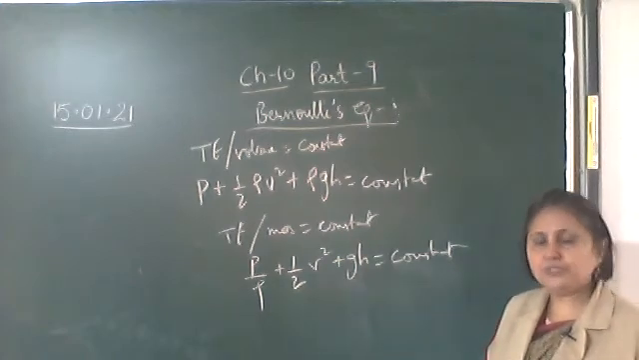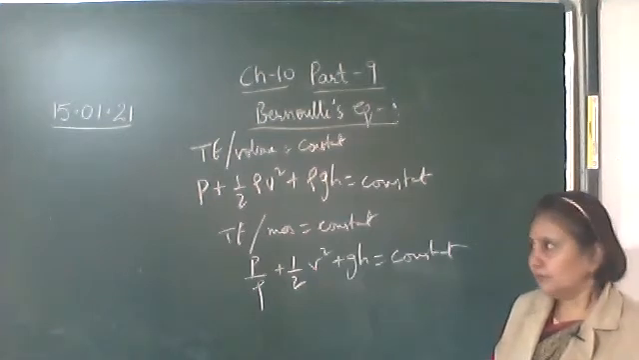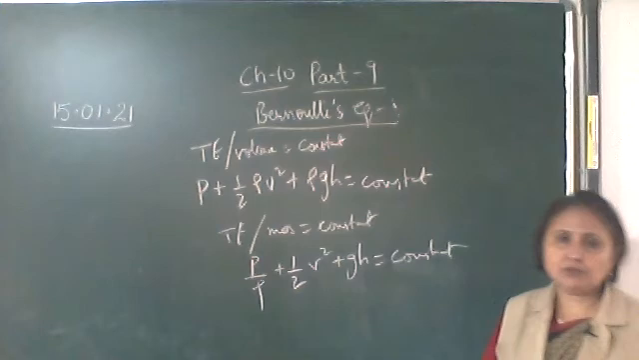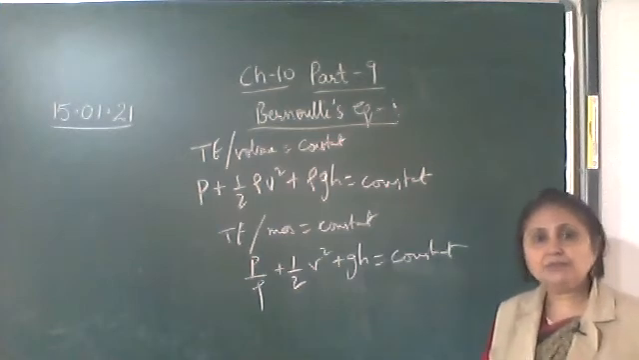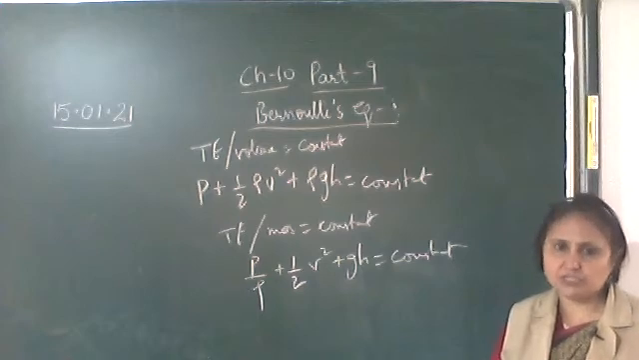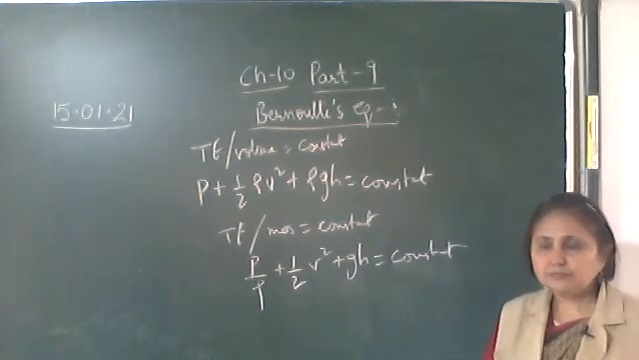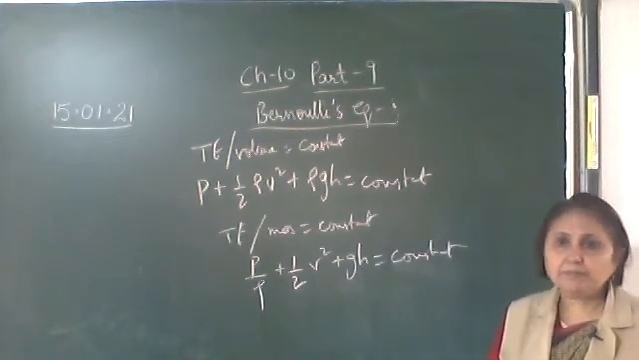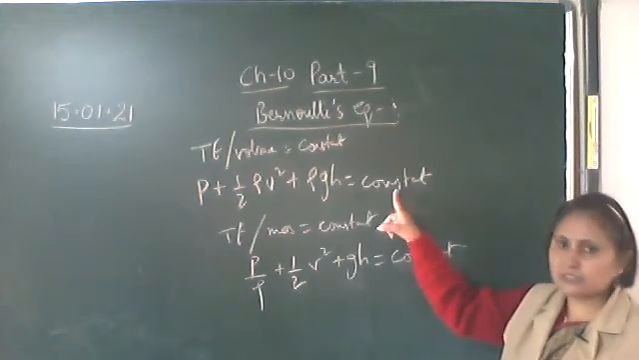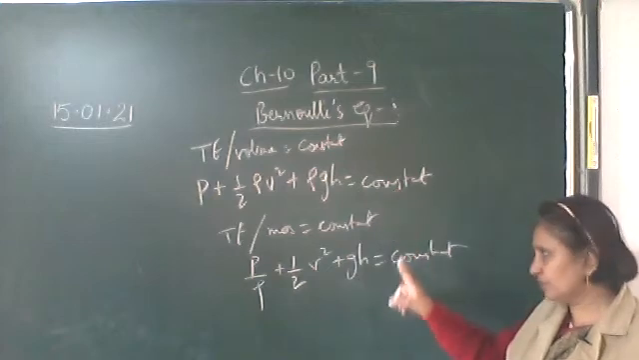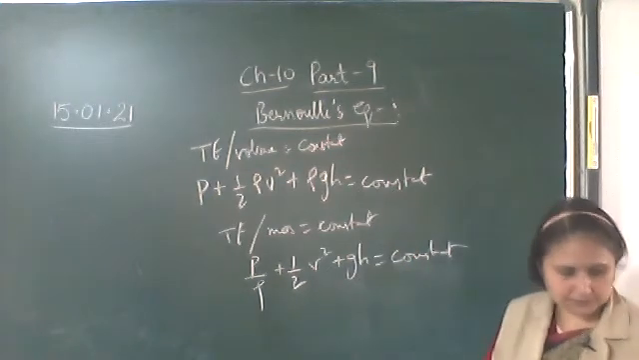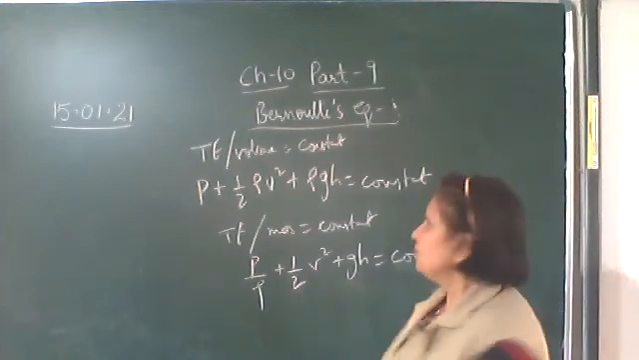Now let us prove this equation. Now the proof of the equation. Bernoulli's theorem states that whenever an ideal liquid is flowing through a tube of non-uniform cross-sectional area, then the total energy per unit mass or the total energy per unit volume remains constant. This is the equation for total energy per unit volume. This is the equation for total energy per unit mass, which we have already taken. Now the proof of this theorem.